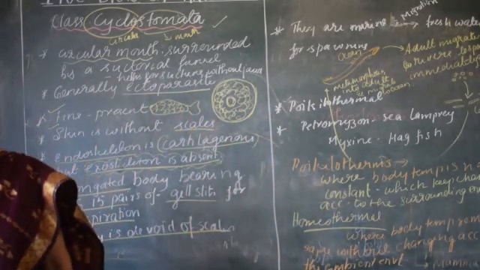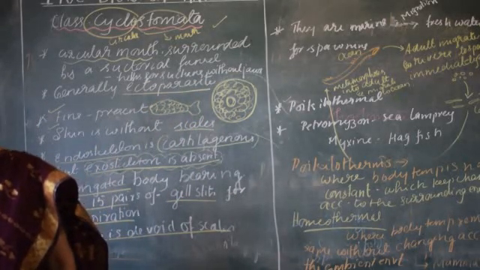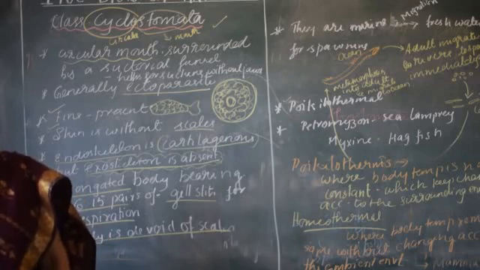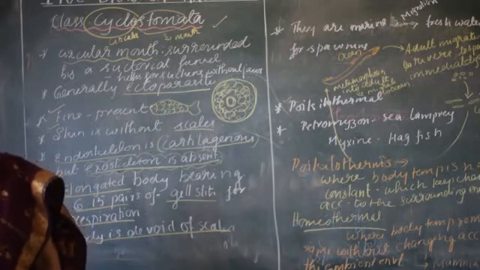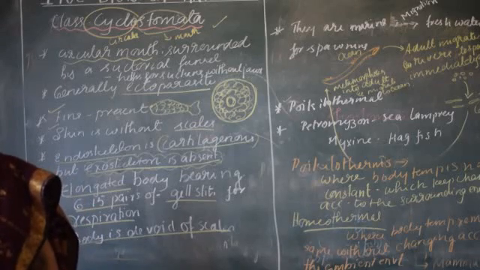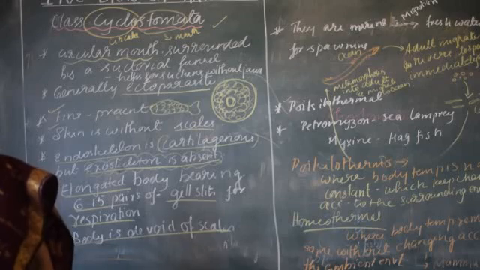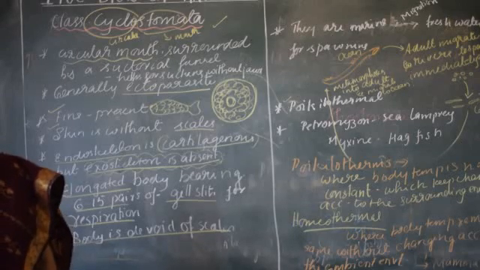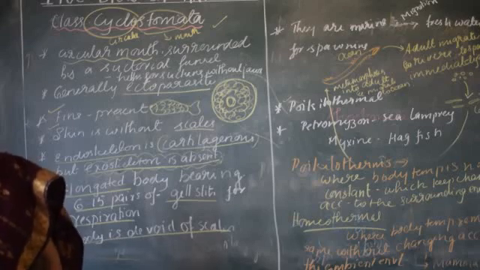So this is the difference between poikilotherms and homeothermal. If the body temperature keeps changing according to the external environment, then it is called poikilotherms. If it remains the same and does not change according to the external temperature, then it is called homeothermal animals.